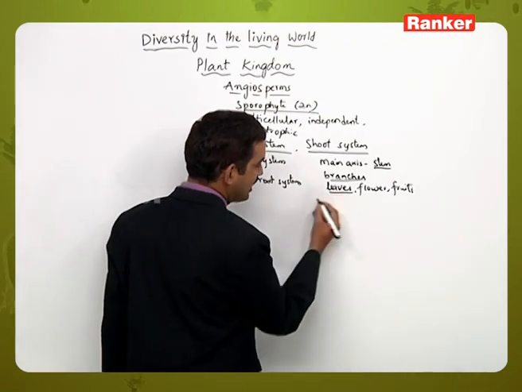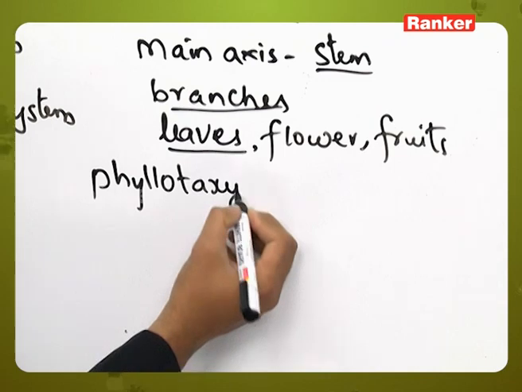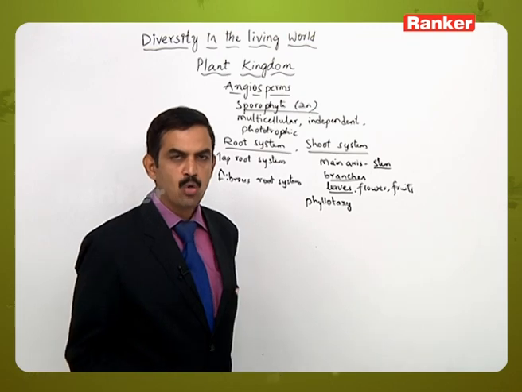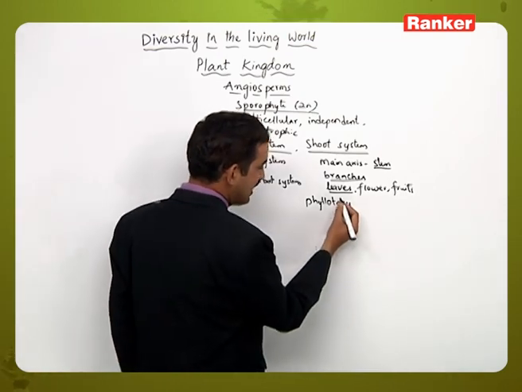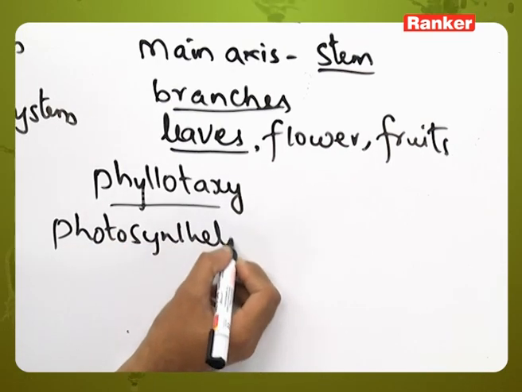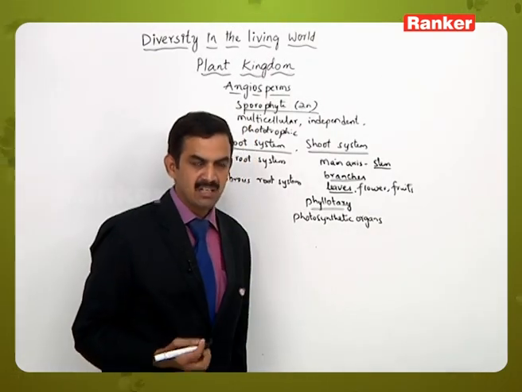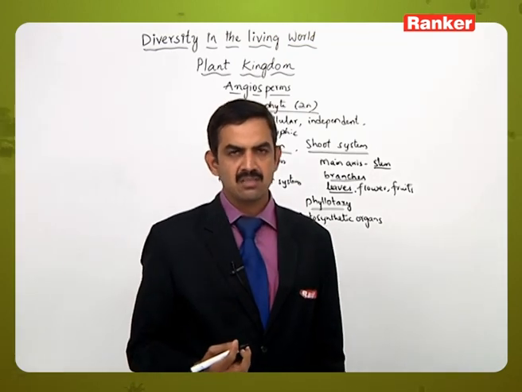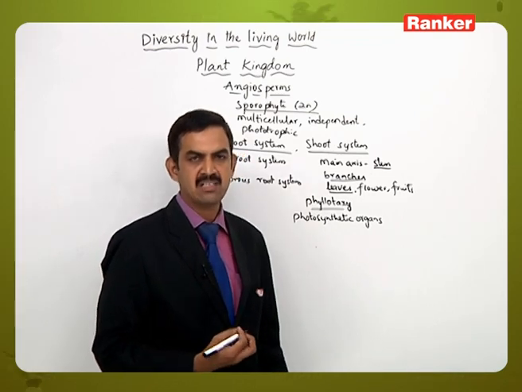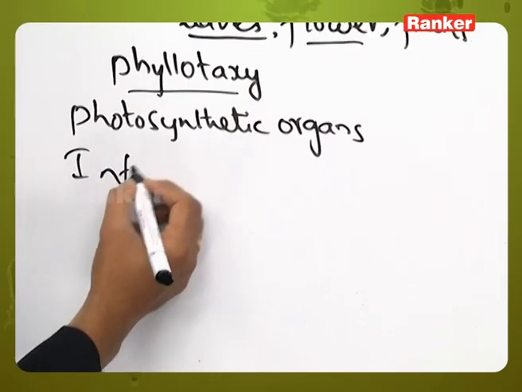And here the arrangement of leaf is called phyllotaxy. It may be in the form of alternate phyllotaxy, opposite phyllotaxy or whorled phyllotaxy. The leaves are considered to be the main photosynthetic organs, which are green in color and have the stomata, helping in the function called exchange of gases and transpiration.